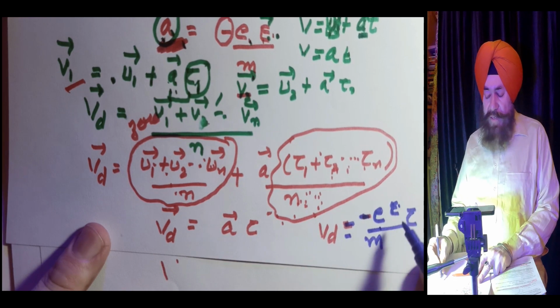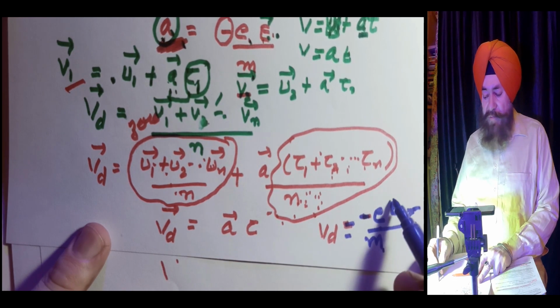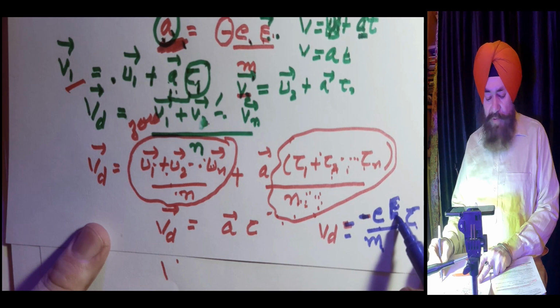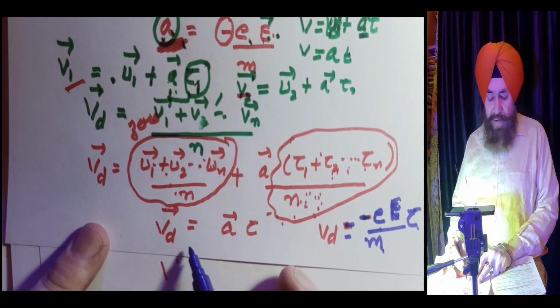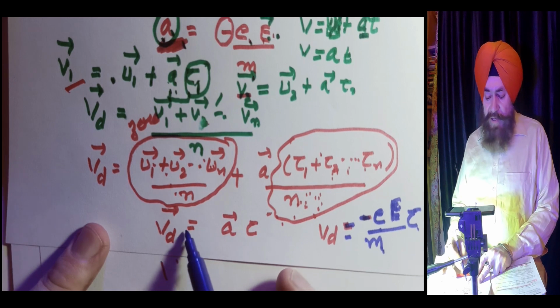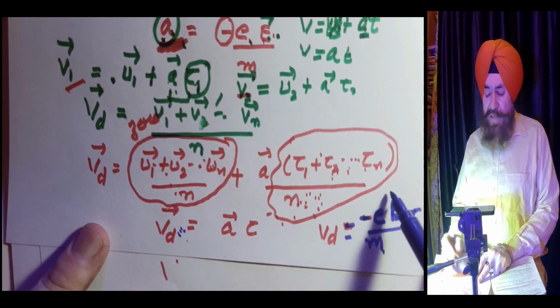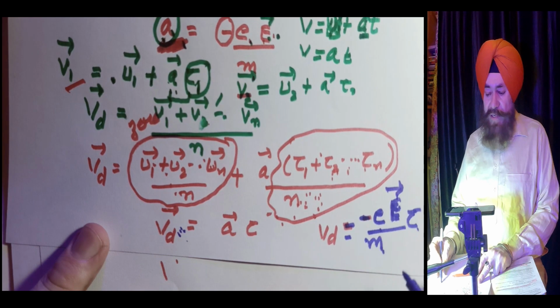So minus E capital E over m into tau. This is the expression for the drift velocity. Drift velocity is a vector quantity as the electric field is a vector.